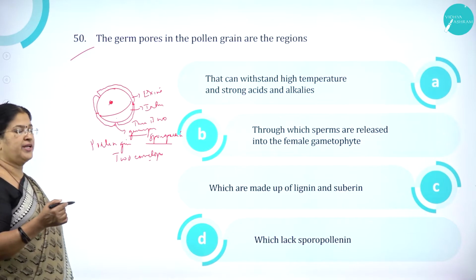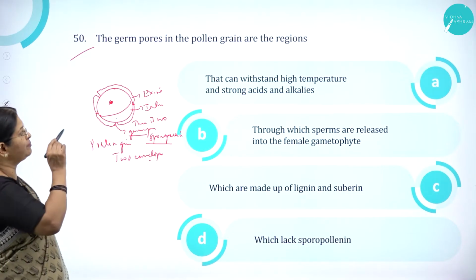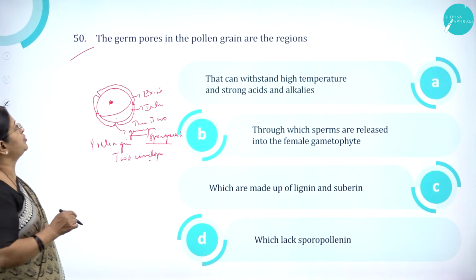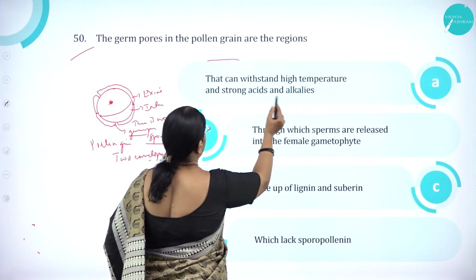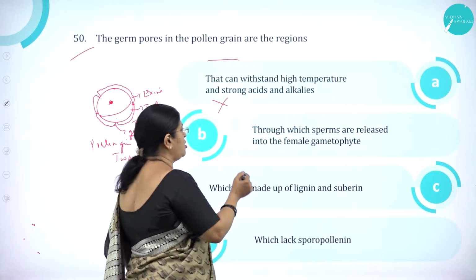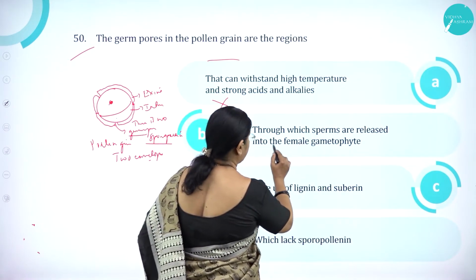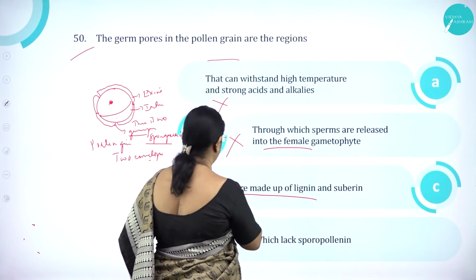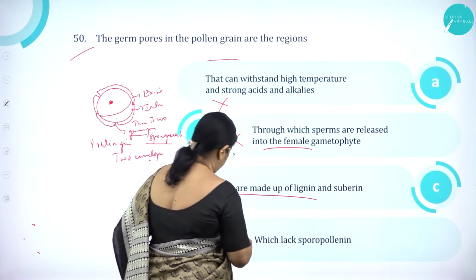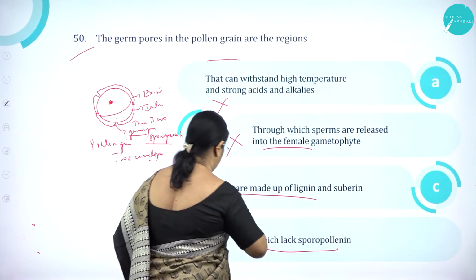So sporopollenin is absent in that particular region called germ pores. So the germ pores in the pollen grain are the regions that can withstand high temperature and strong acids, wrong. Option B, through which sperms are released into the female gamete, wrong. Option C, which are made up of lignin and suberin, wrong. Option D, which lacks sporopollenin, is correct.